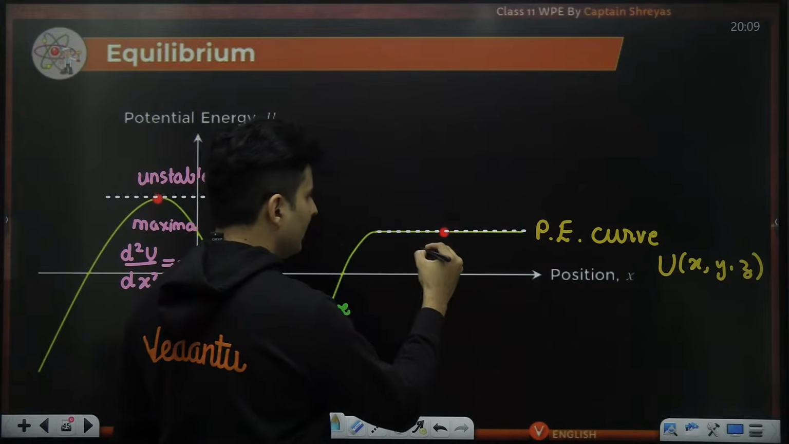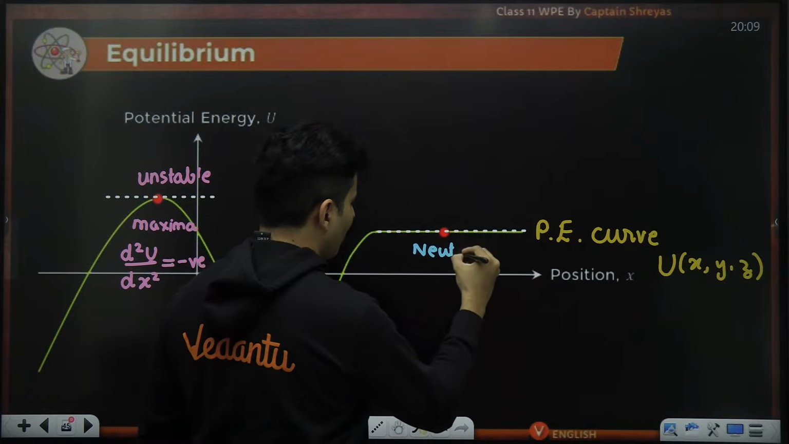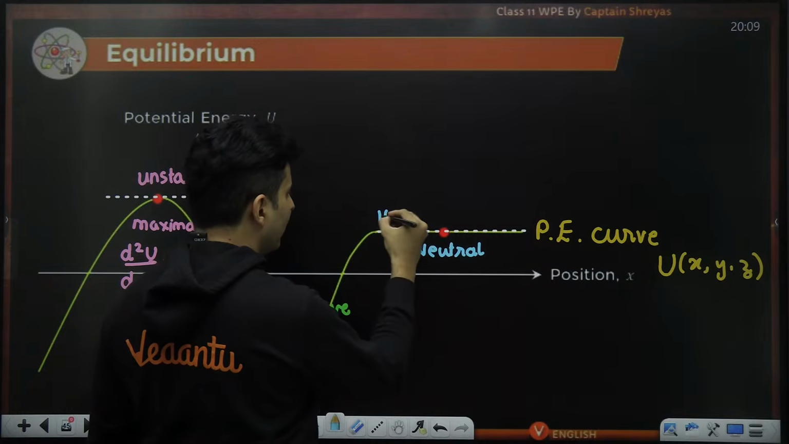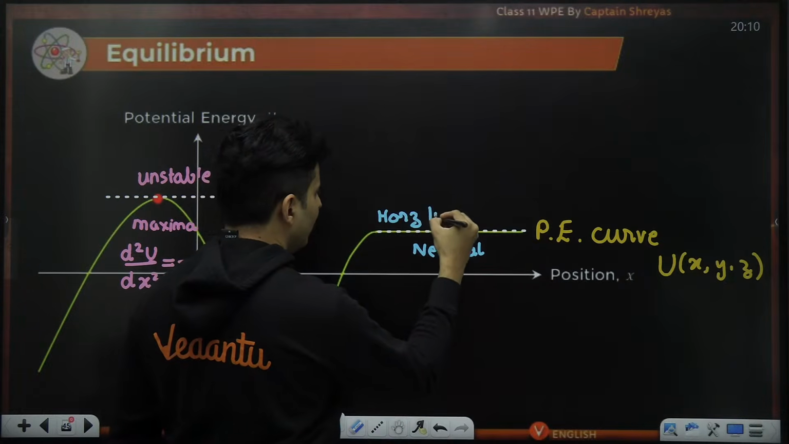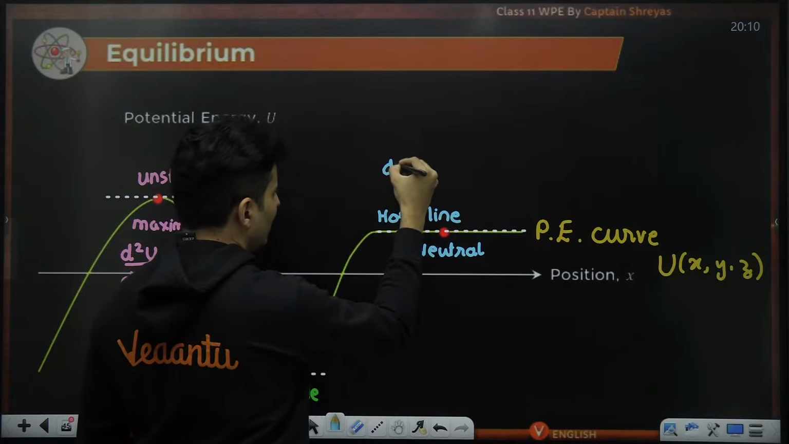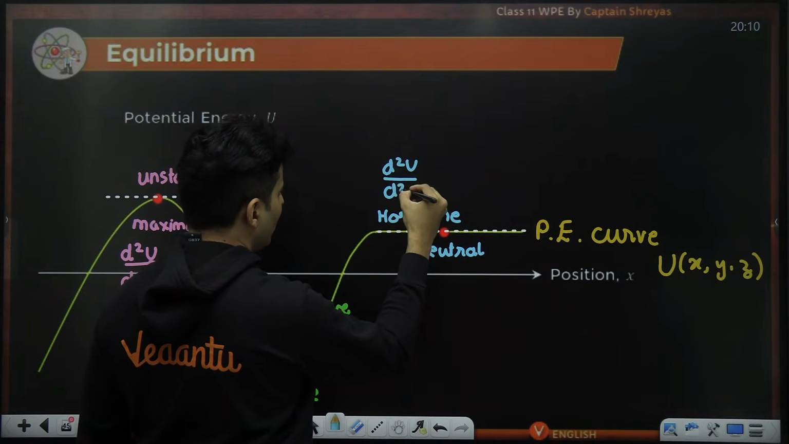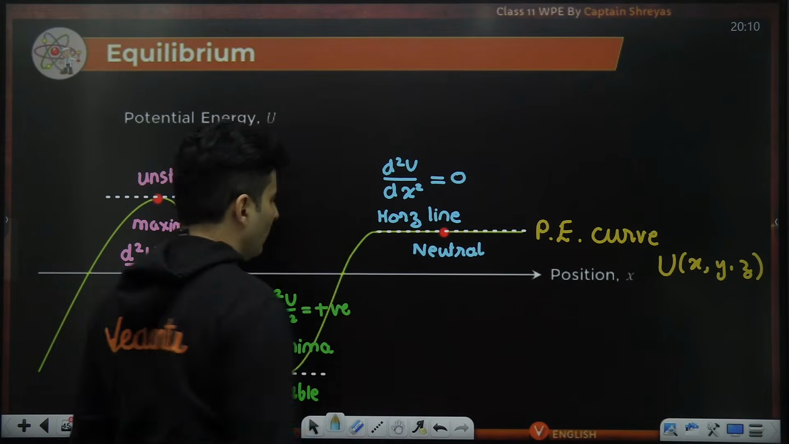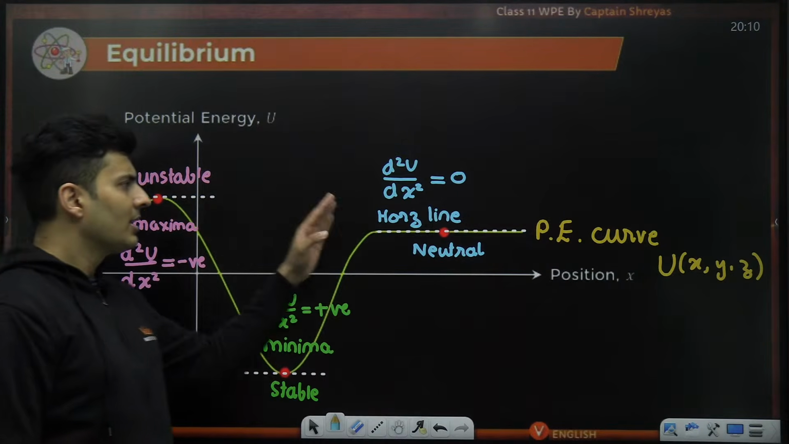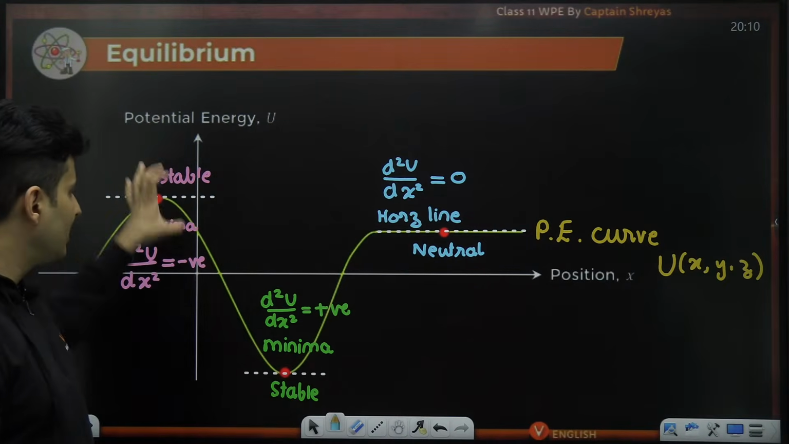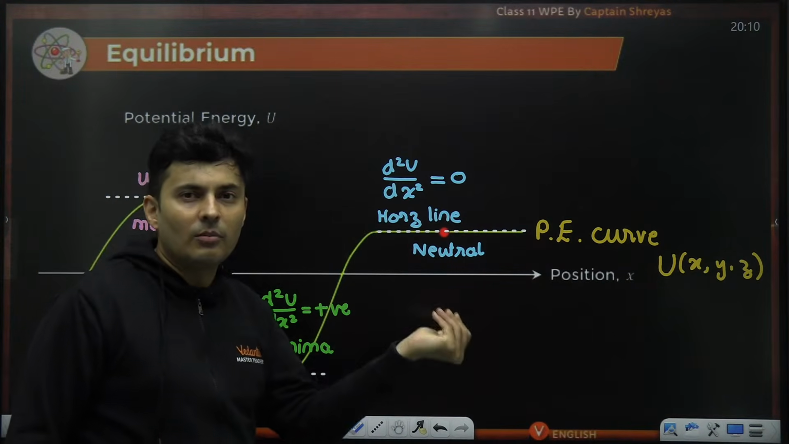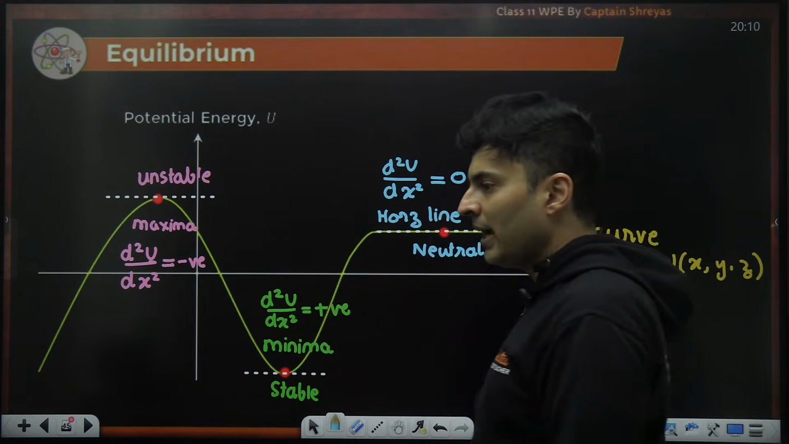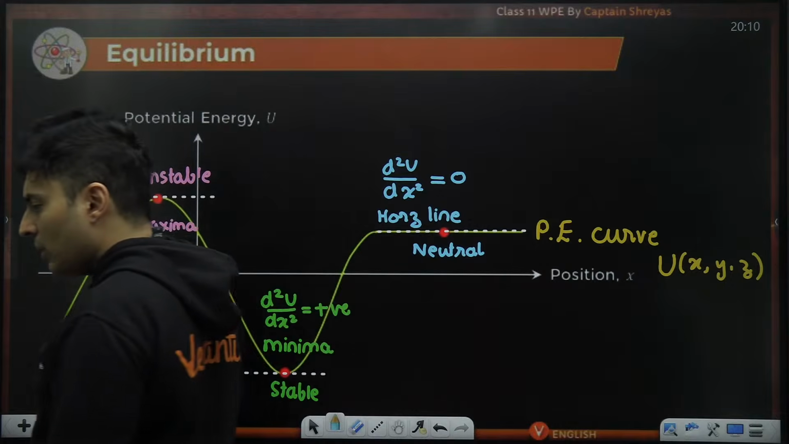And wherever it is neutral region, it is just a horizontal line, which has zero slope. So d square u by dx square, the second derivative, will be 0. It will neither be positive nor negative. That is the validation, a check to see whether it is stable or unstable or neutral. That is how you do it. Okay? Everybody with me on this?